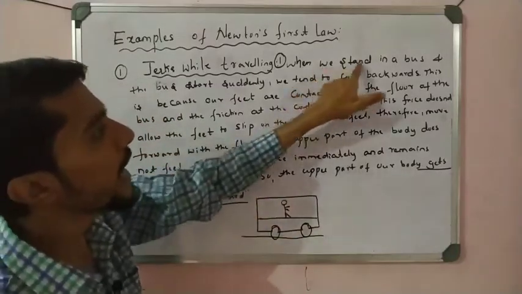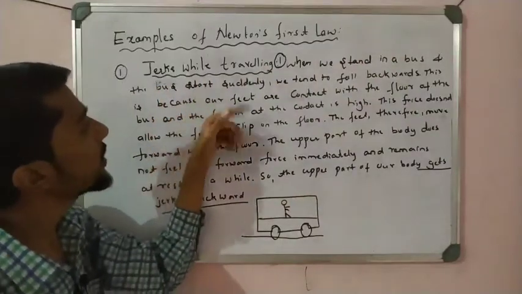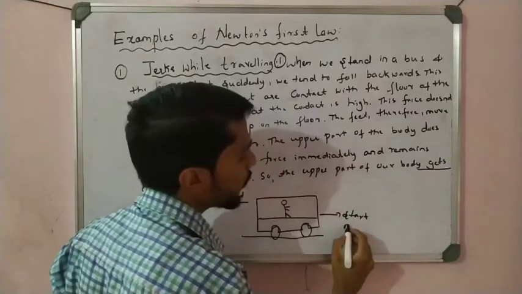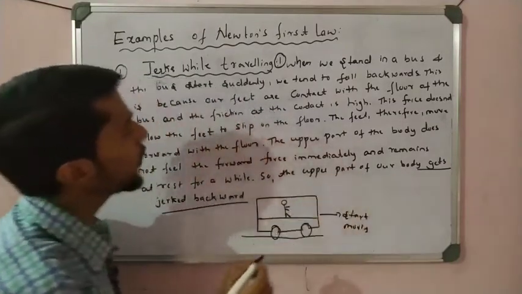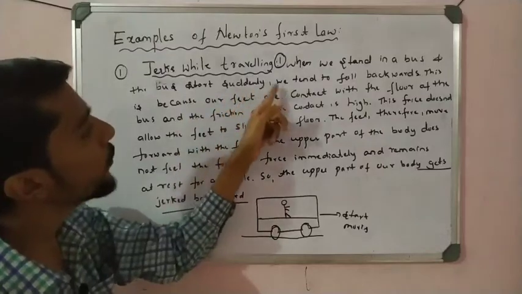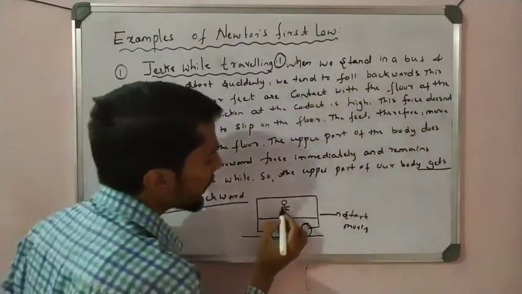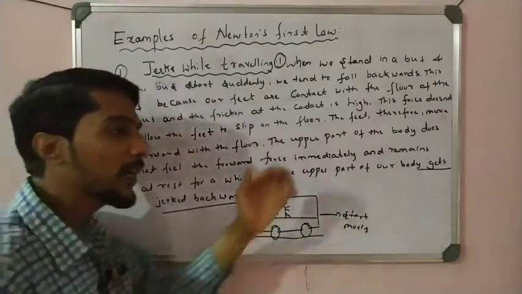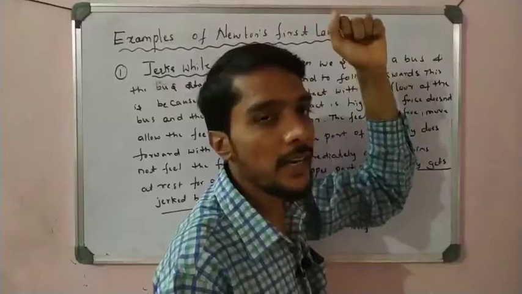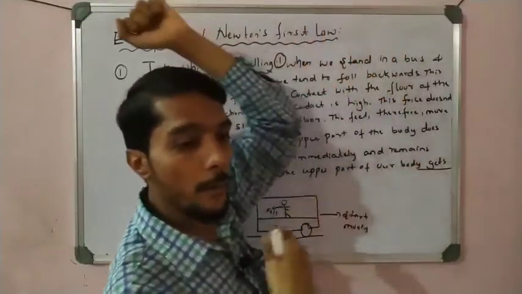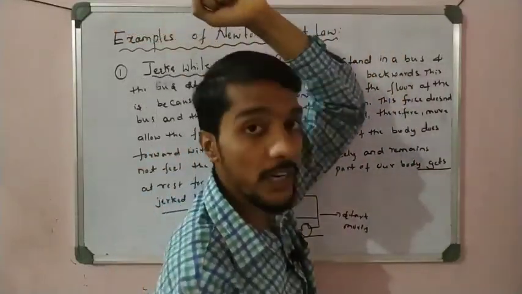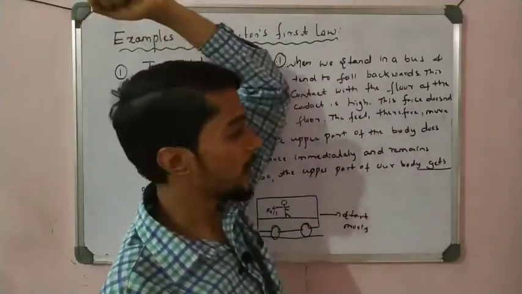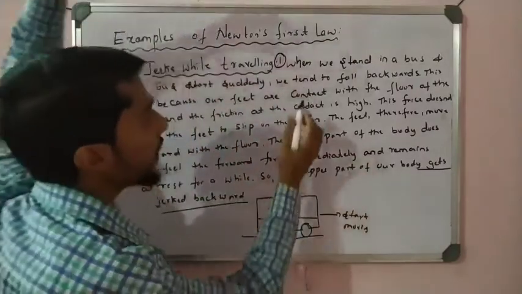See here, when we stand in a bus and the bus starts suddenly, starts and moves, what happens? We tend to fall backward. The body falls backward. If I stand here like that and the bus suddenly starts, what happens? My upper body, not my feet. My feet are fixed to the surface, but my upper body, my trunk, moves backward like that, in the backward direction.